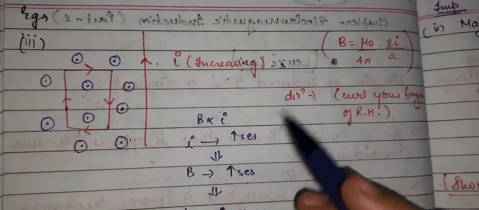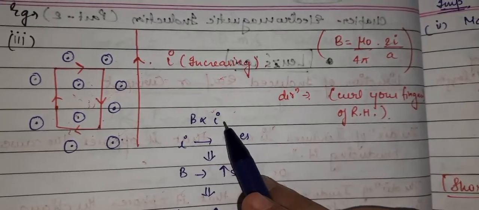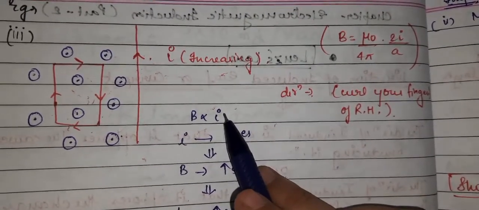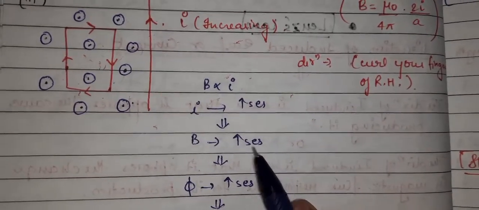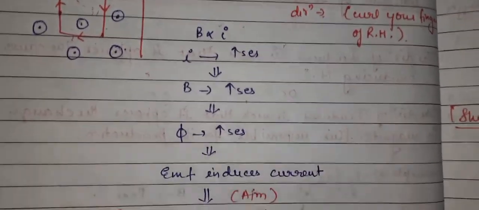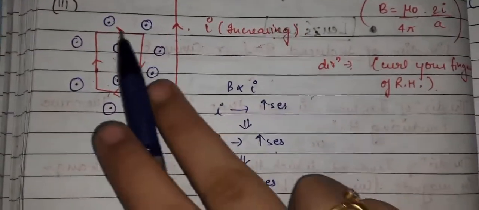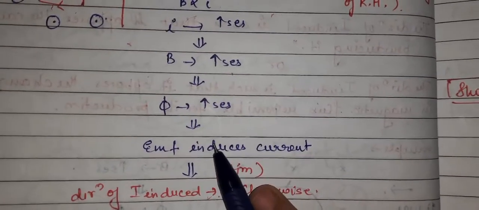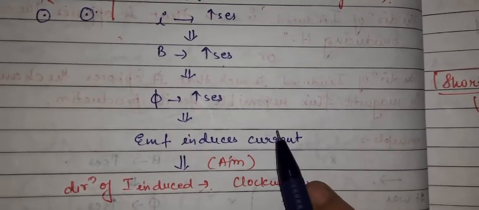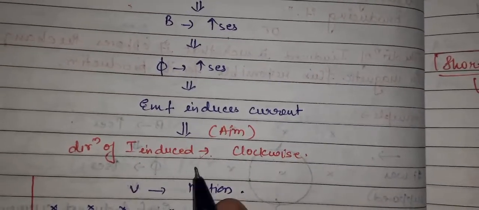Now, the magnetic field is directly proportional to the current. We all know that if the current is increasing, the magnetic field will increase, and if the magnetic field around that region increases, the magnetic flux passing through that area will also increase. And in the end, the EMF induces a current, and the direction of the induced current will be clockwise.